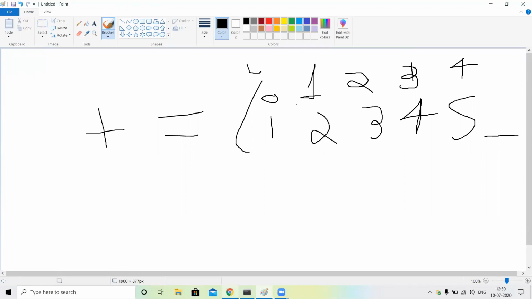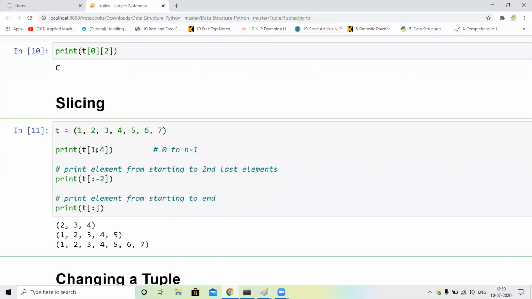Okay, so I just call 1 to 4. 1 to 4 minus 0, start with the 0 and end with n minus 1. What is our n value guys? Start with the 0 and end with the n. What is our n value? N is the 4 guys. So 4 minus 1, what is the value guys? 3. So it starts with the 0 index and our output is 0 to 3. Sorry, 1 to 4. So our output is 2 to 4 guys. Okay, so our output is 2 3 and 4.